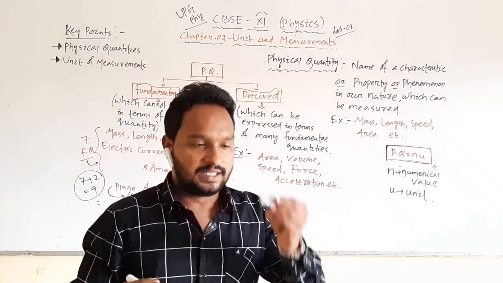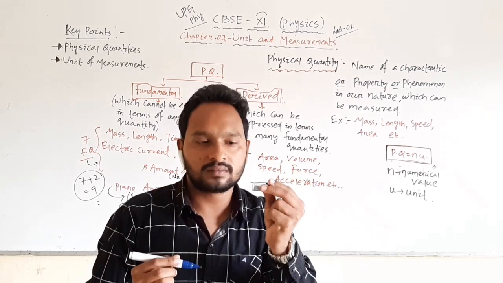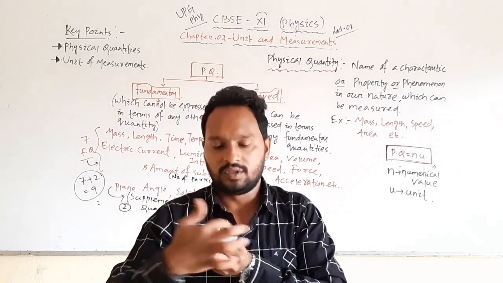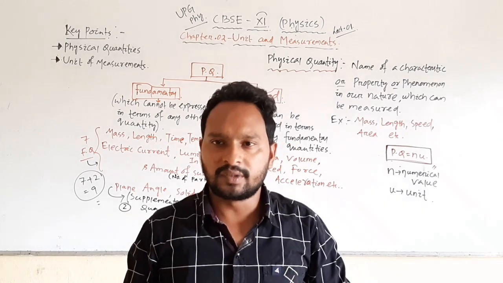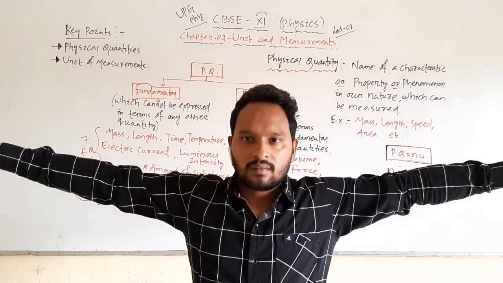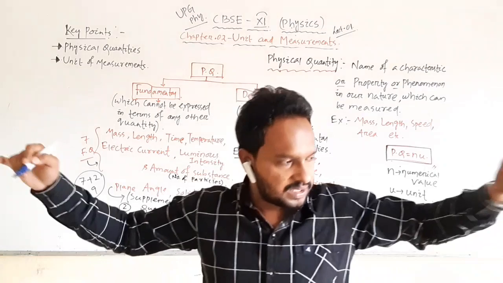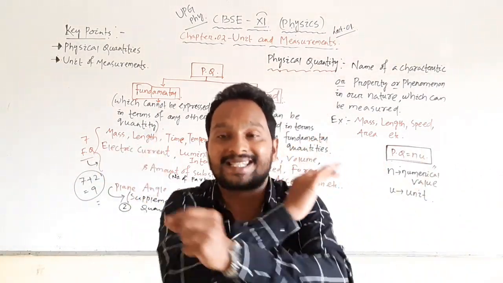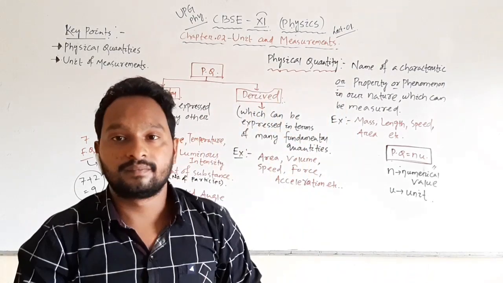One is this much, one is this much, and this room is this much. This is a property of different things, and this property we have to give a name.